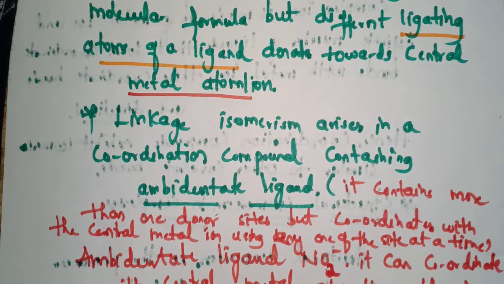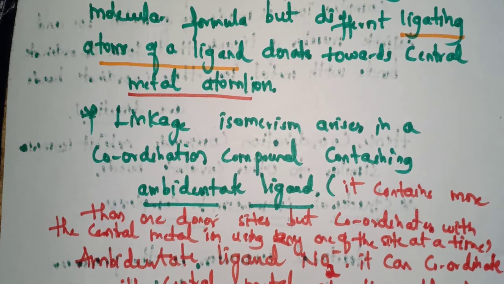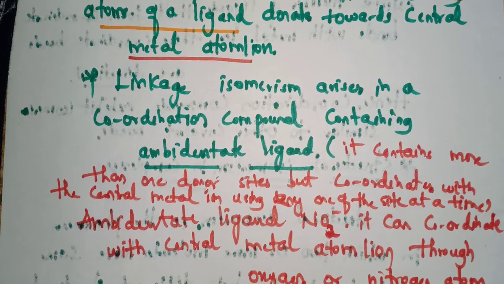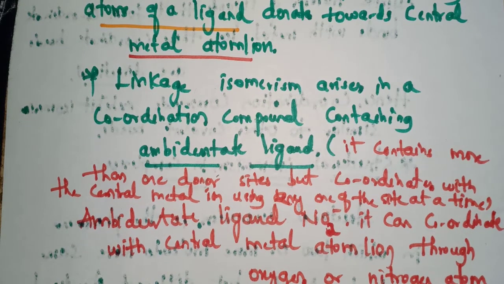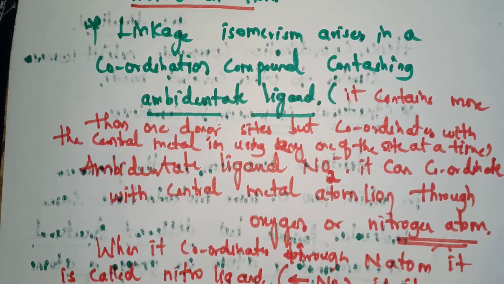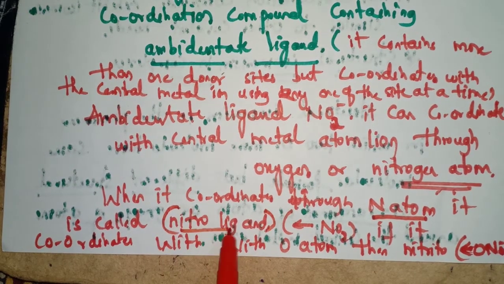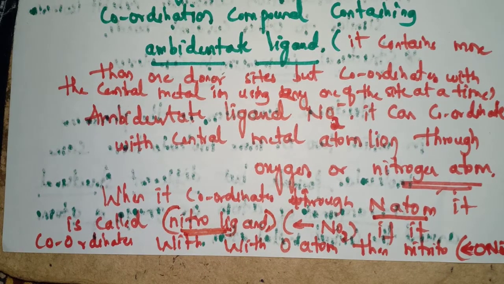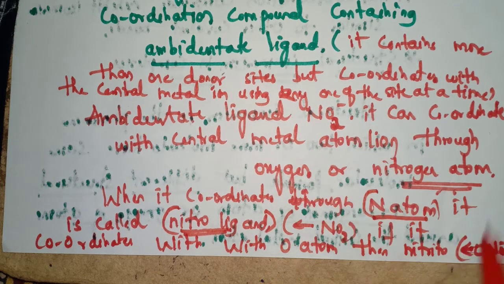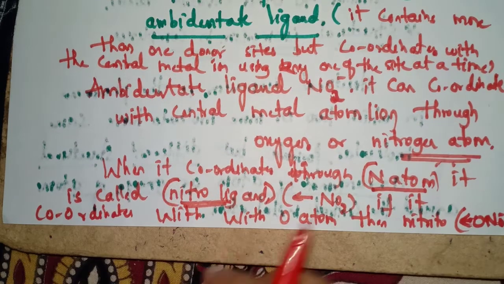If you consider the ambidentate ligand NO2 minus, it can coordinate with the central metal atom or ion through oxygen or nitrogen. When this NO2 ligand coordinates with the central metal atom through the N atom, donating its lone pair of electrons, it is called a nitro ligand.